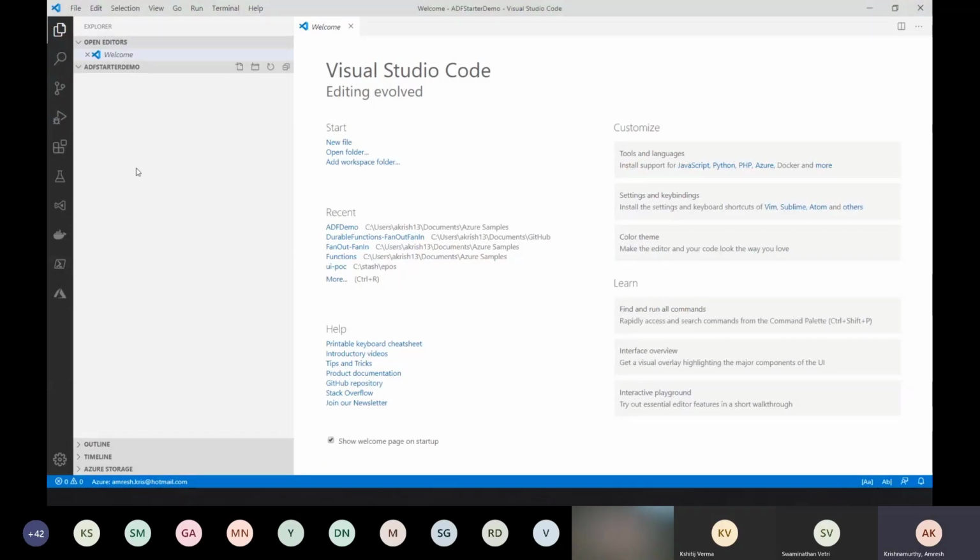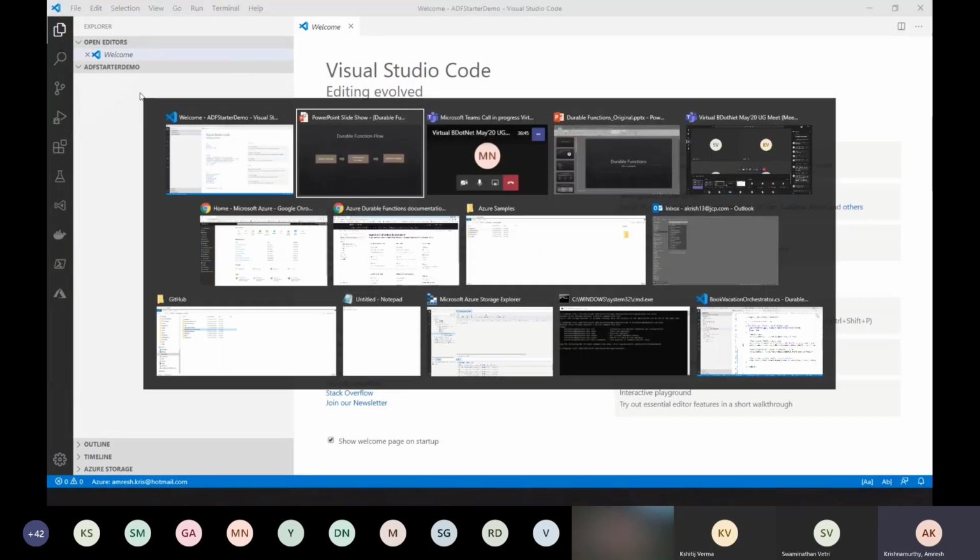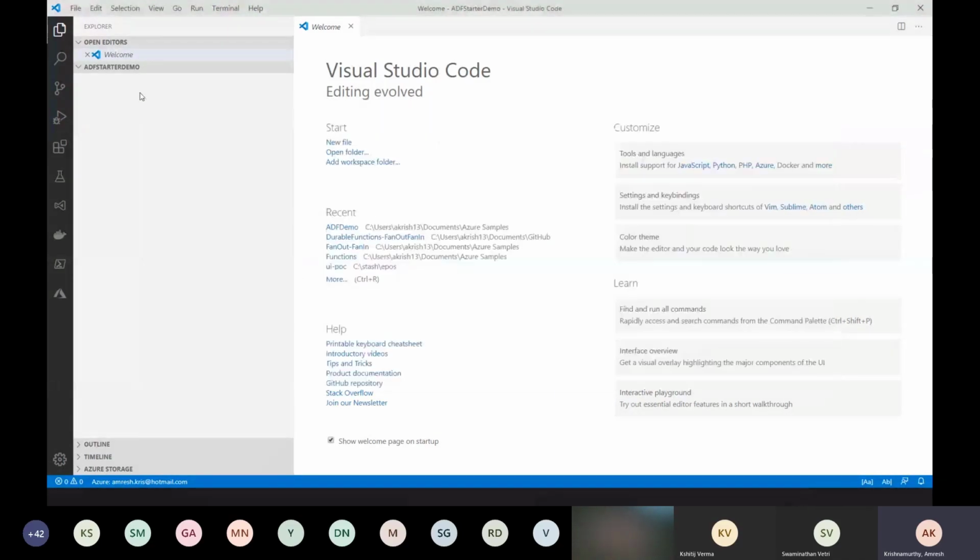All right, so I have simply started a demo. It's basically a folder that I have in Visual Studio Code, and a prerequisite is that you should also have something called Azure Storage Emulator, as we have seen in the previous slide. Durable functions use Azure storage or blob storage to maintain the state internally. So if I have to run my Azure functions locally, I have to use my local storage emulator. The Azure local storage emulator is again a standalone installable. You can download and install it on your machine. So that is one thing.